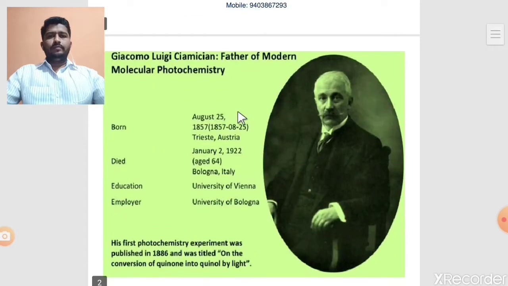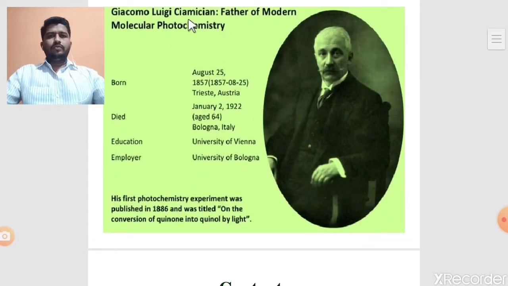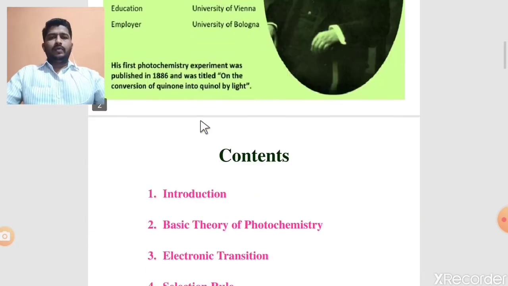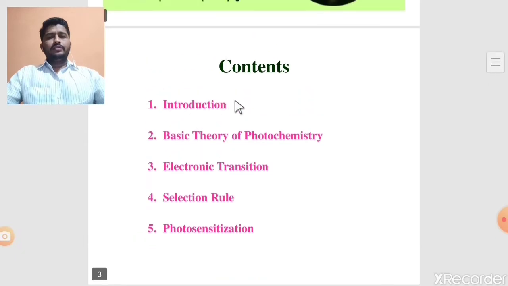See, one by one. Number one, Giacomo Ciamician is the father of modern molecular photochemistry. His first experiment on photochemistry was published in 1886, and this experiment was the photoreduction of quinone to quinol. It means the reduction of quinone in the presence of light radiation is converted into quinol. This was the first photochemical experiment published in 1886, and so this scientist Giacomo Ciamician is called the father of modern molecular photochemistry.